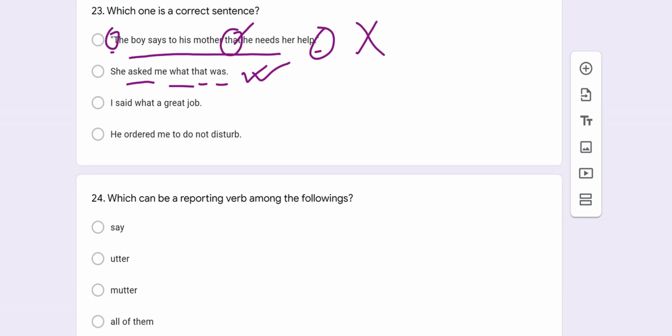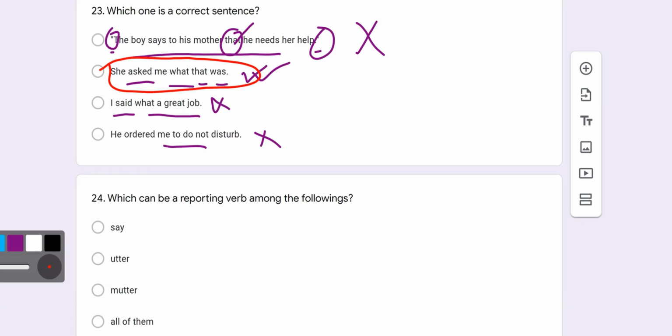Whatever, we have to find if there is another correct sentence. I said what a great job. I said what a great job cannot be any kind of speech. He ordered me to do not disturb. Here there is a redundancy, so it is also incorrect. So the correct sentence we find here is she asked me what that was. And then we'll go to question number 24, my dear students.